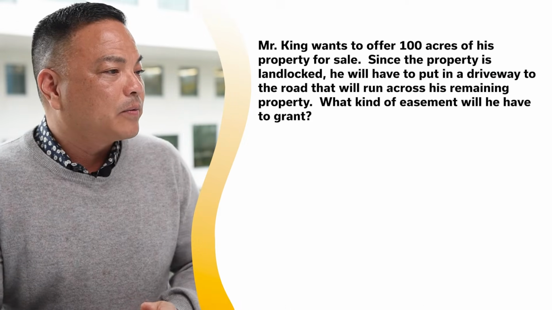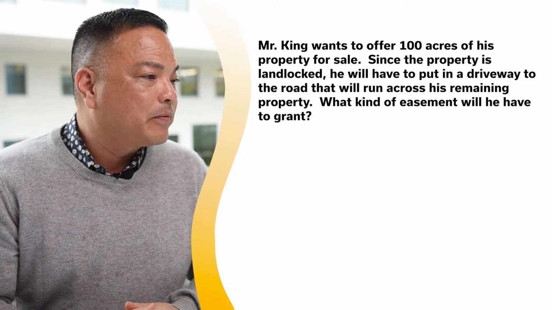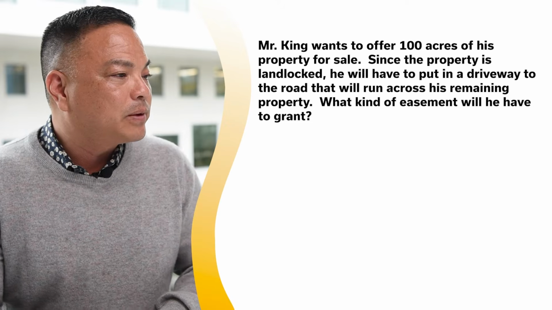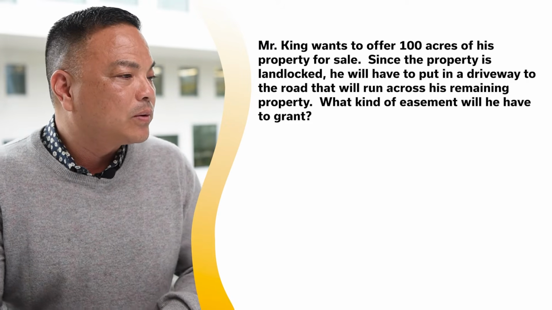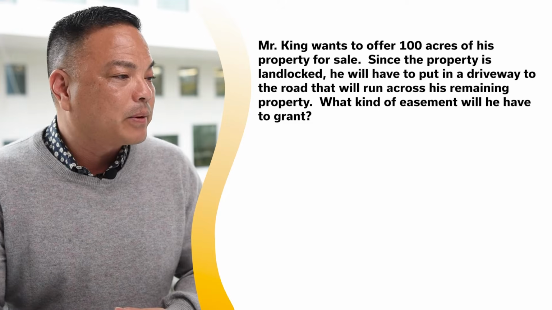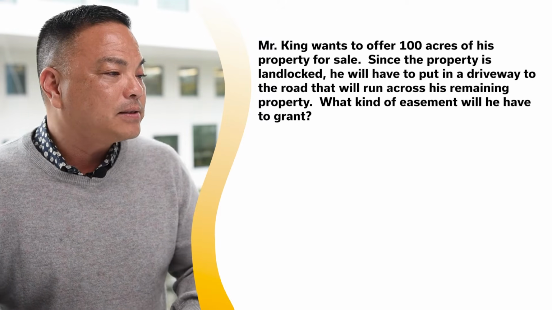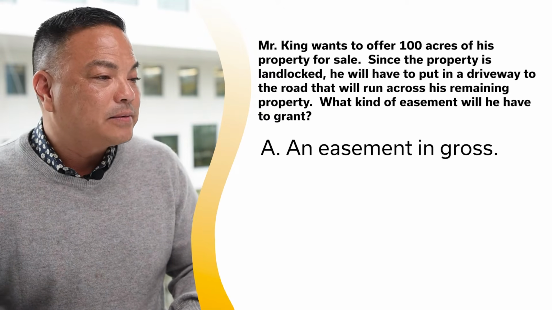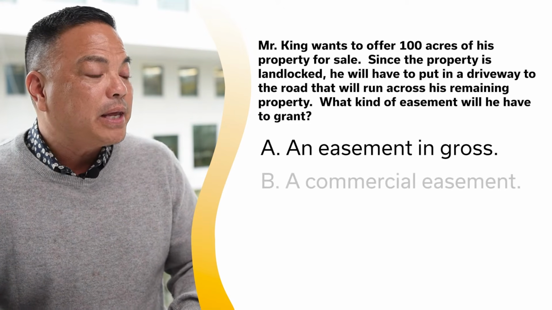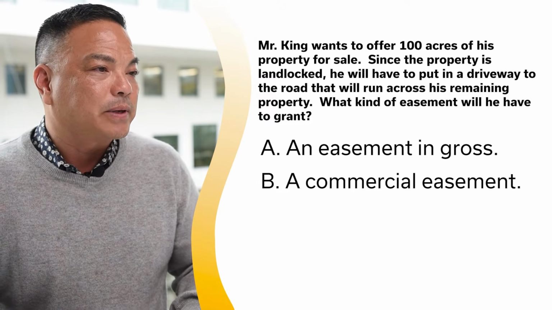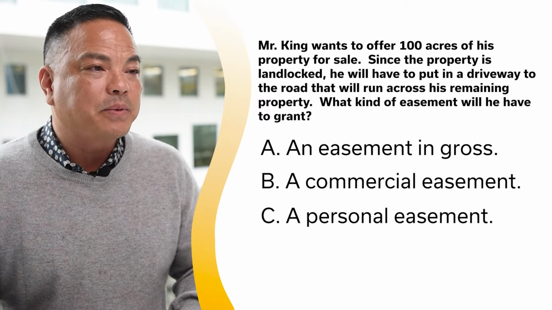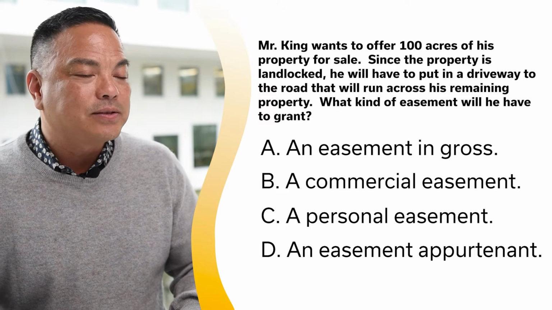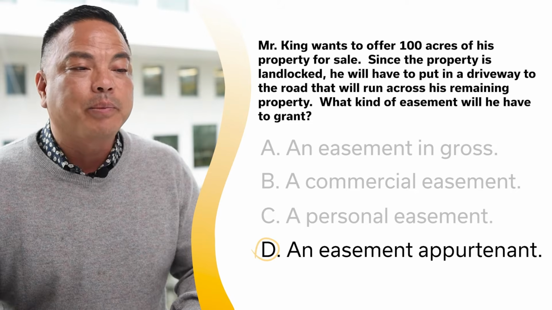Mr. King wants to offer 100 acres of his property for sale. Since the property is landlocked, he will have to put in a driveway to the road that will run across the remaining property. What kind of easement will he have to grant? A. An easement in gross. B. A commercial easement. C. Personal easement. D. Easement appurtenant. And the answer is D as in dog, an easement appurtenant.